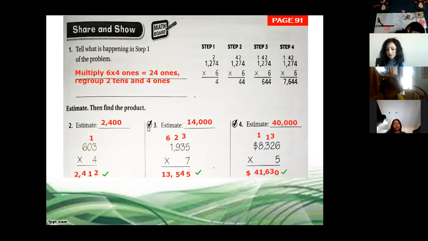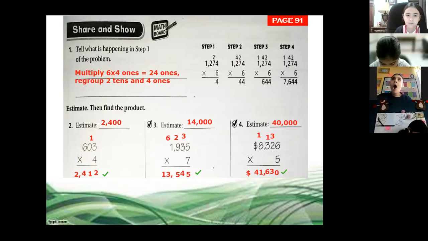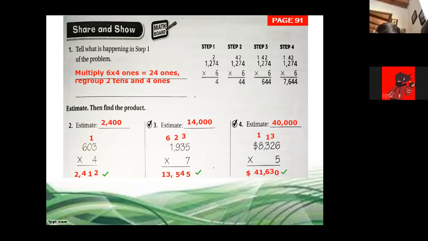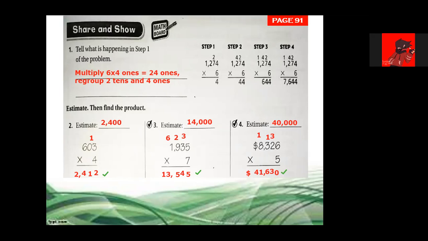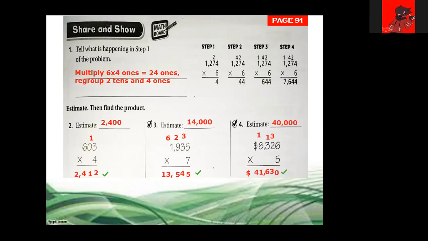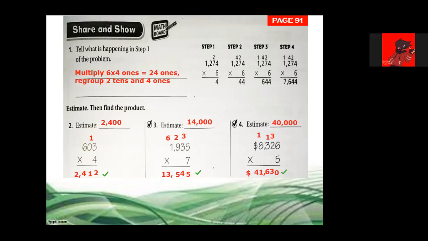Ana, Andrea, and Camila. Present. Camila is here. Andrea is not connected. Gabriela, Isabela, and Kiara. Present. Kiara is here. Lucia, Mia, and Rebecca. Present. Excellent. Rosa, Valerie, and Silla. Present.